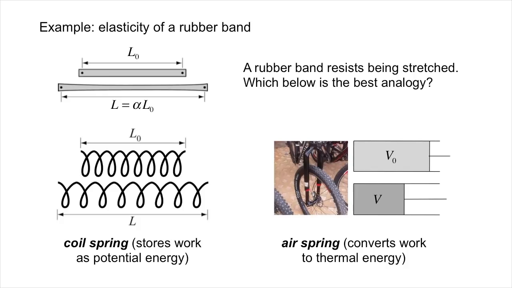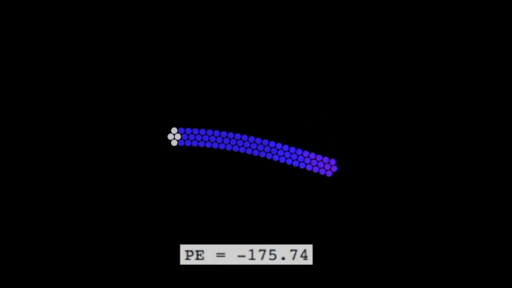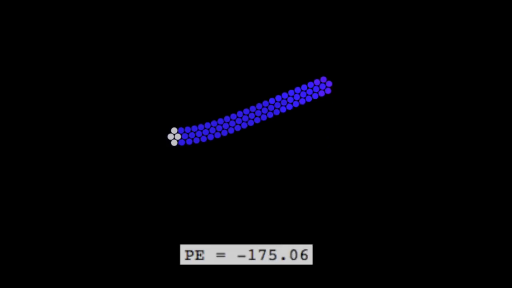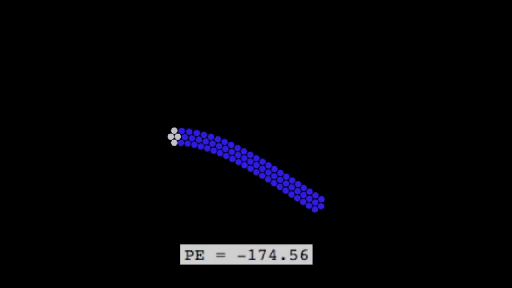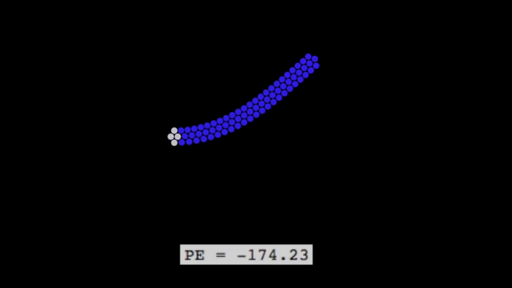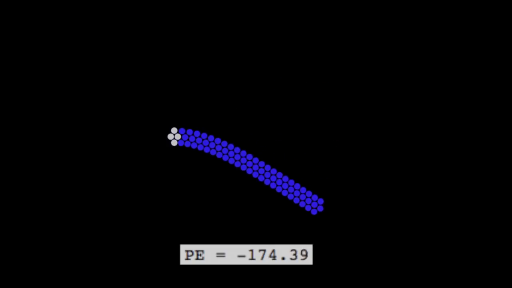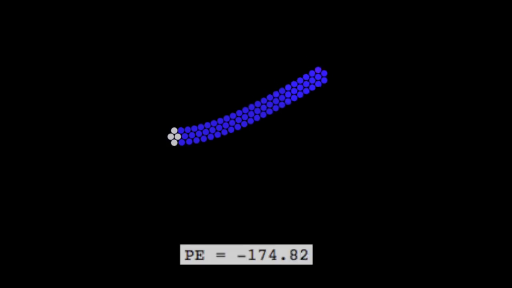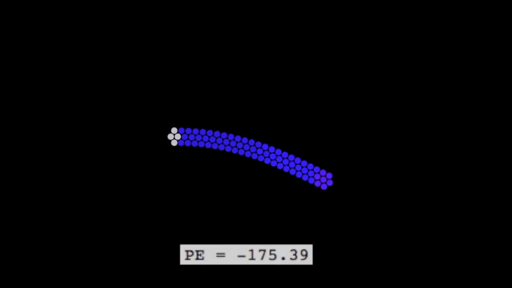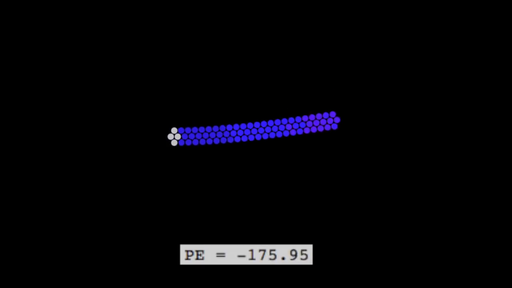Of these two analogies, which one is a better description of what's happening in a rubber band? Before committing to your answer, let's explore some key differences between the properties of metal and rubber. First, consider the metal. One clue is what happens to the position of the atoms when it's deformed elastically, as in a spring. Shown here is a 2D elastic solid cantilever composed of 76 Lennard-Jones atoms bound at one end. As the cantilever oscillates like a spring, we can see the atoms on the convex surface getting slightly further apart.